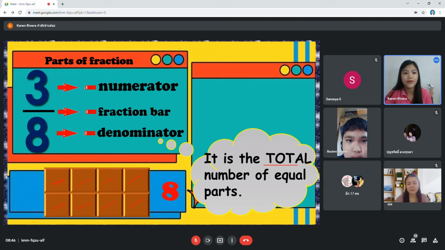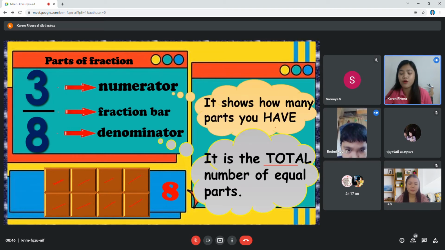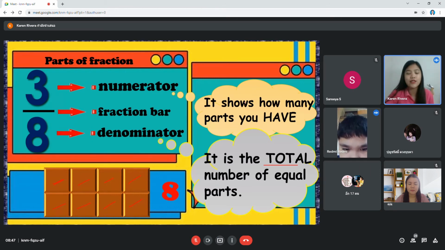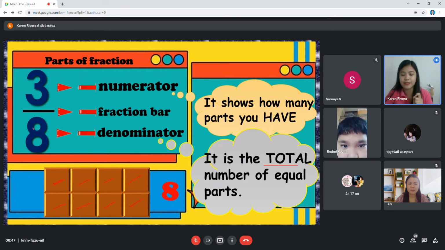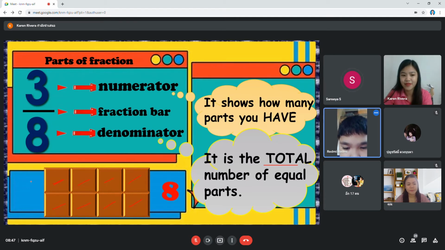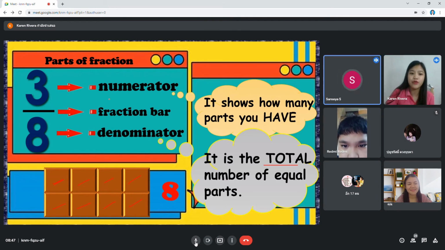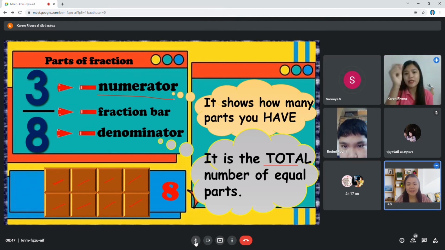Now, this numerator, what is the numerator? It shows how many parts you have. Or when we say numerator, it is the part that you need to color. So how many parts do you need to color? Is it 3 or 8? The numerator is the part that you will color.